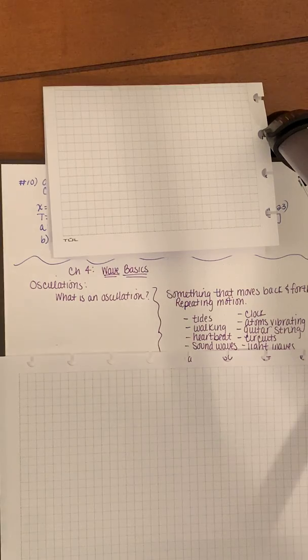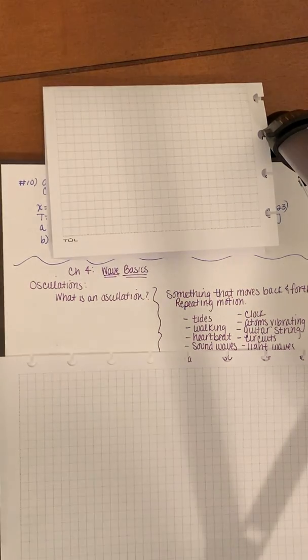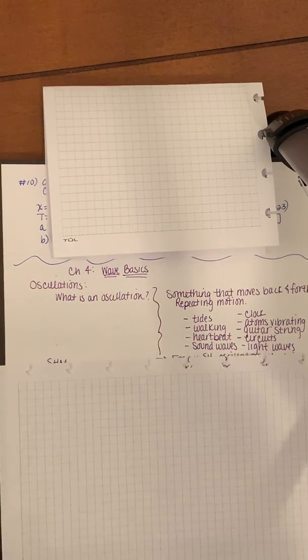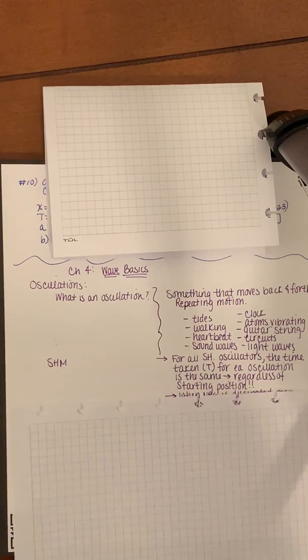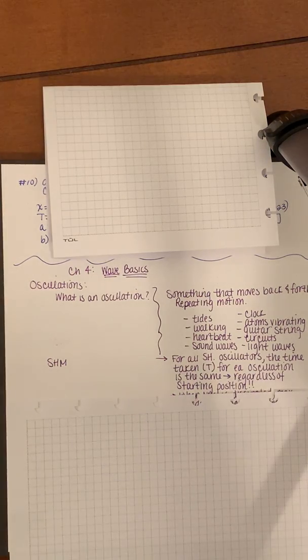in a predictable pattern. So this concept of simple harmonic motion, as a rough definition, we say that the time taken for each oscillation is the same regardless of the starting position. If you think back to the lab that we did on Friday, the pendulum lab, you realize that the only thing that impacts the period of a pendulum is the length of the string.